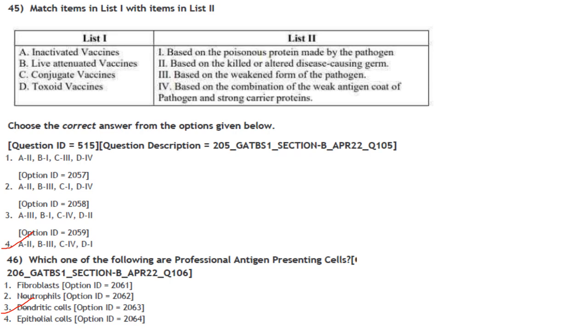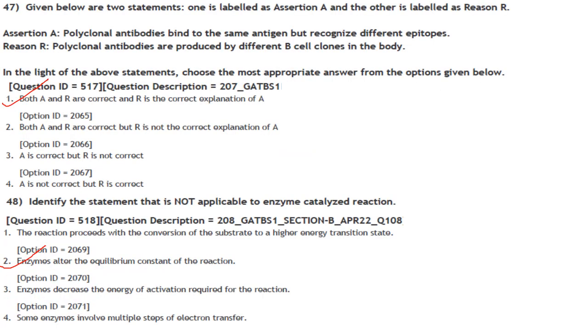The next one. Which of the following are professional antigen presenting cells? Professional antigen presenting cells are B cells, macrophages and dendritic cells. They express MHC class II molecules. So the answer here is dendritic cell. Answer is option 3.